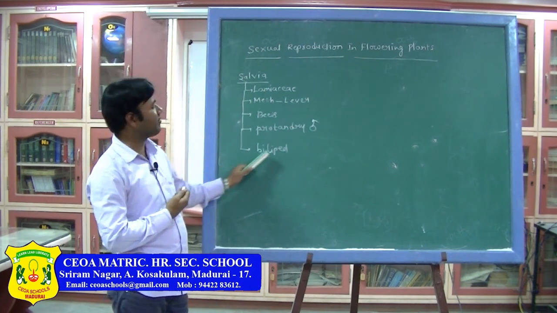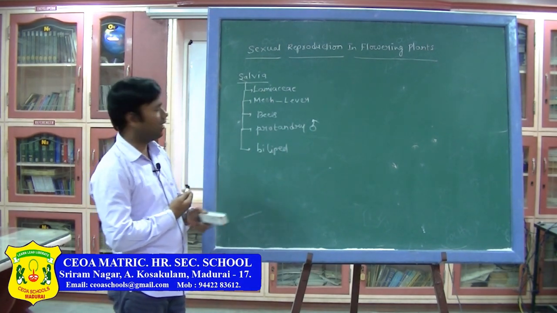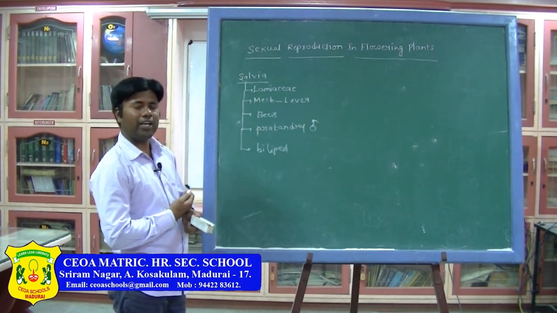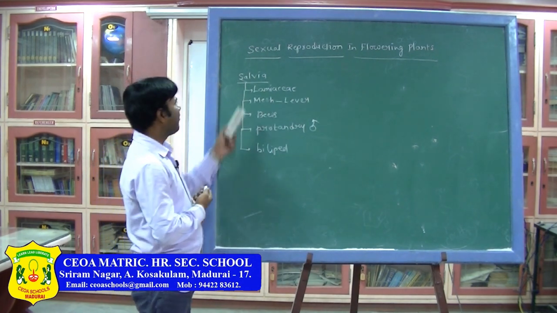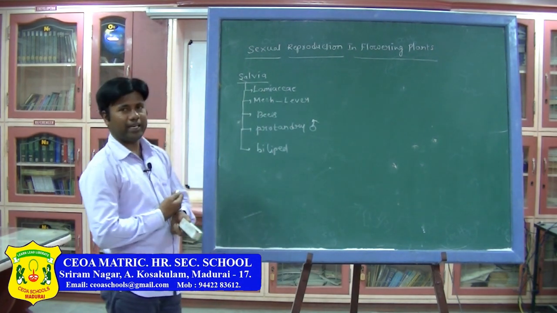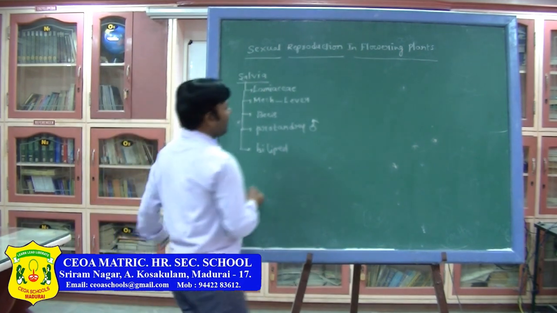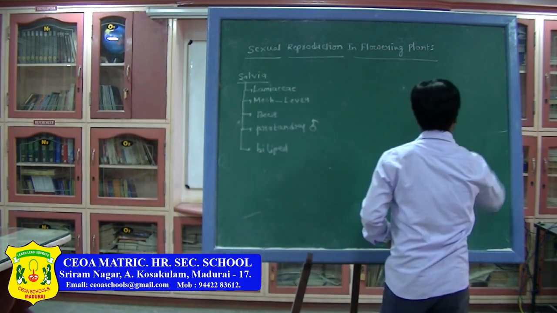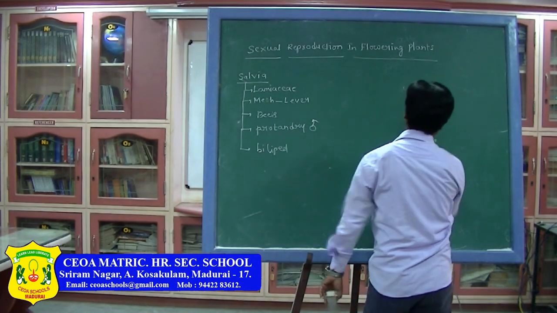That is why we write bilipped. Protandry means the male reproductive part develops first. Then what type of mechanism? Lever mechanism.